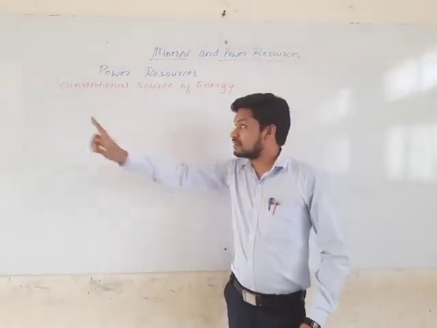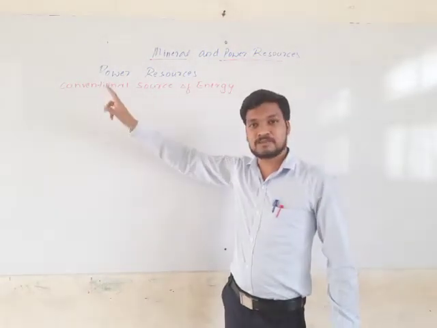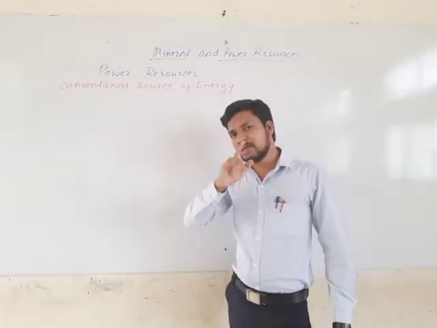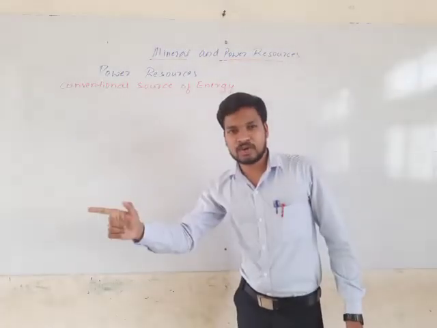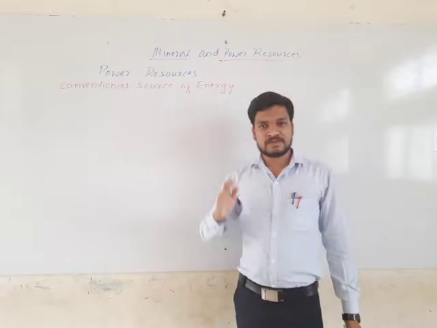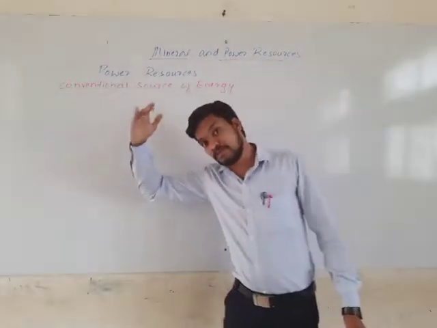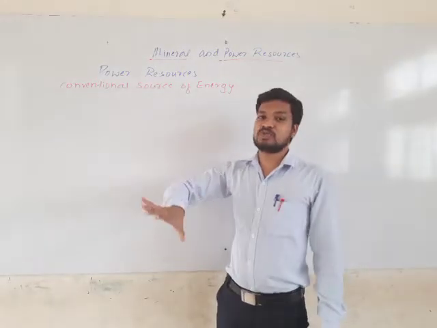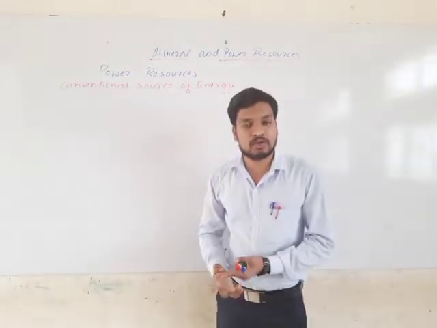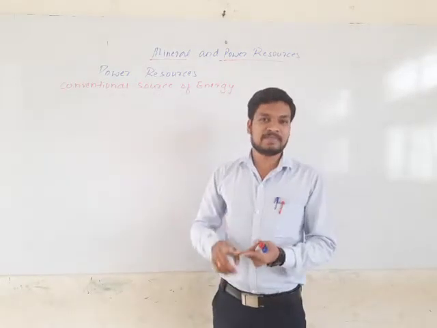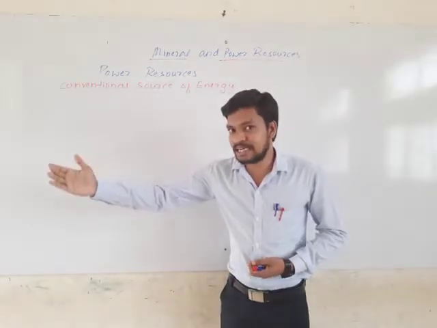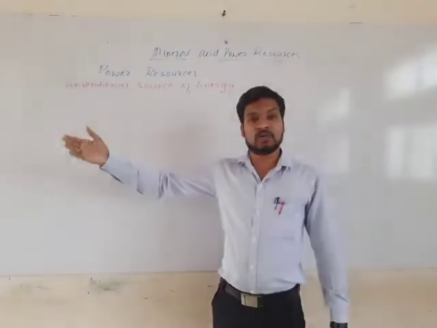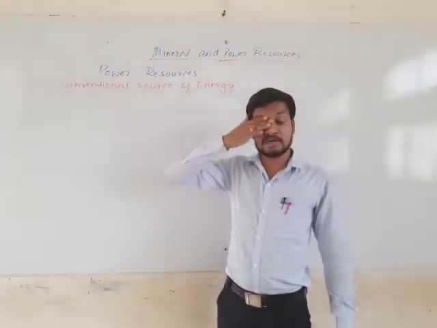But not all the conventional sources of energy have been used from the ancient period. The important ones are firewood and coal, which have been used from the ancient period. Recently we started to make use of natural gas and petroleum, fossil fuels: petroleum, diesel, natural gas.